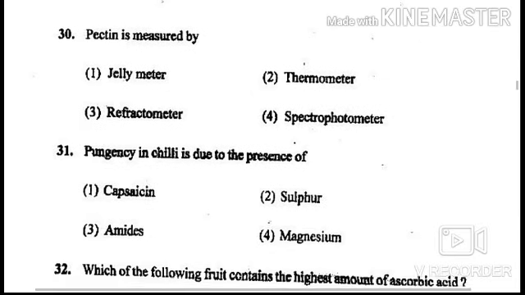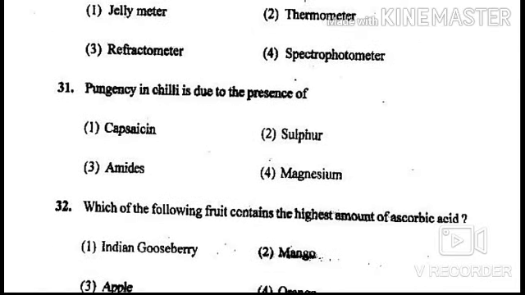Next question. Pungency in chili is due to the presence of, your options are capsaicin, sulfur, amides, and magnesium. Answer of this question is option number 1, capsaicin. Pungency in chili is due to the presence of capsaicin.